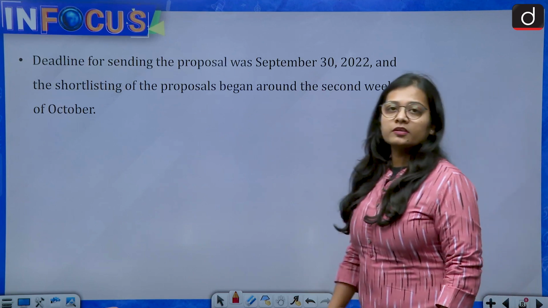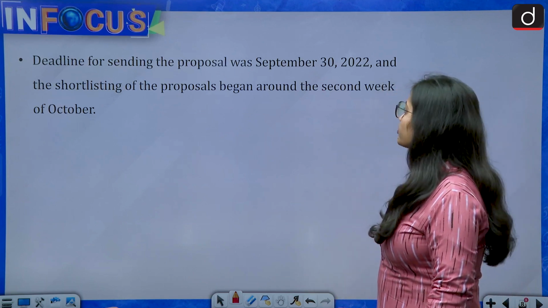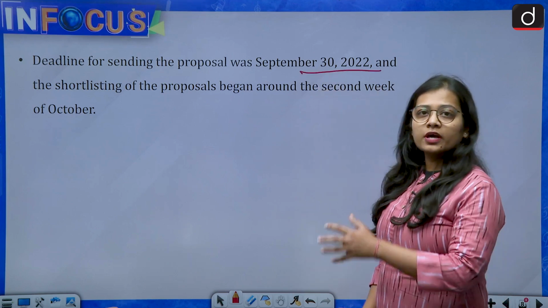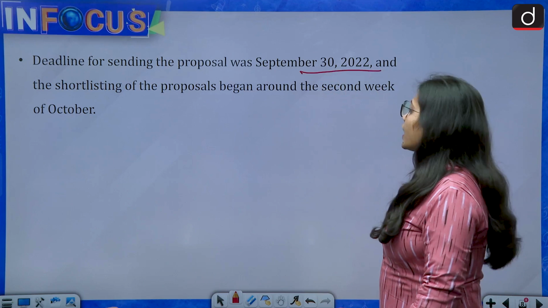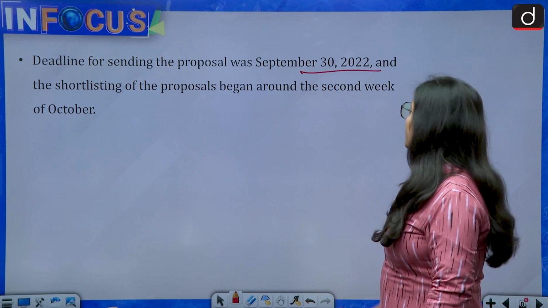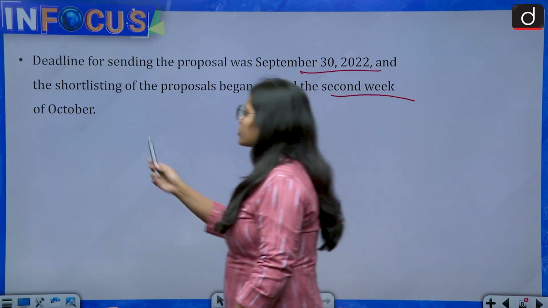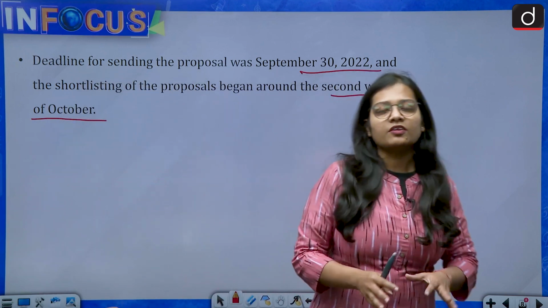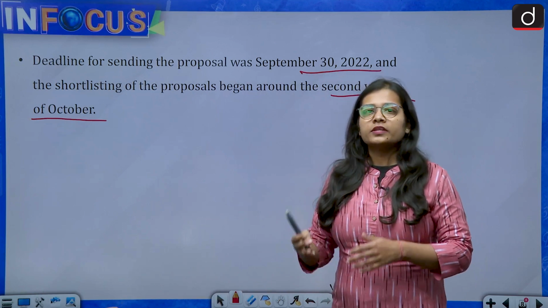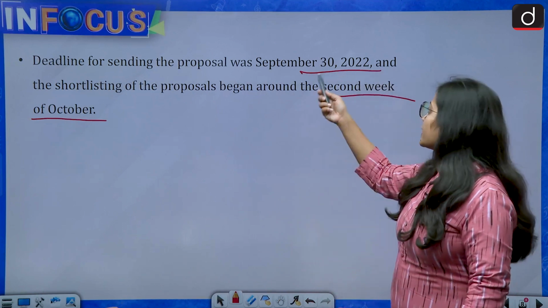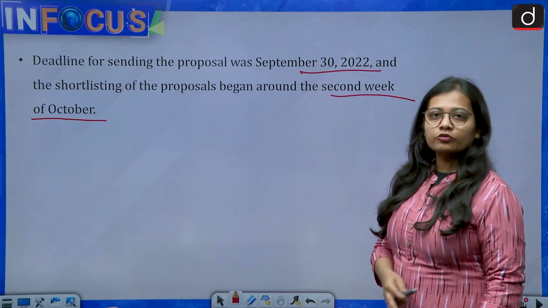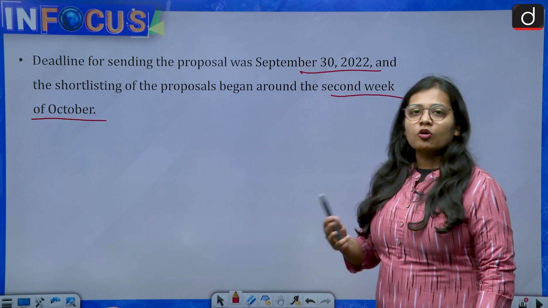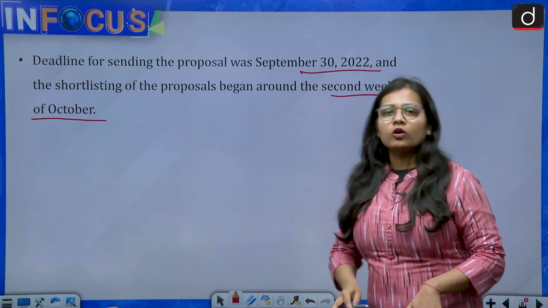Then what happens is, there is a deadline for sending the proposal, which was September 30, 2022 for the year 2023. The shortlisting of the proposals began around the second week of October. So this is the timeline: at the start of November, they will ask for proposals from everyone. Then the deadline is there, which was September 30 for 2022. And in the end, they will shortlist all the proposals which have been sent by all the different states and union territories.